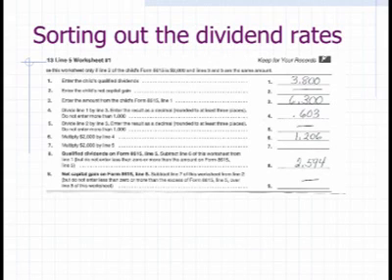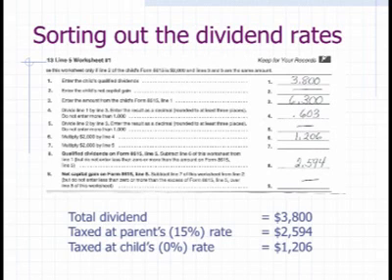So what is line 8? Well, line 8 is how much of the $3,800 is left. What does it say? Subtract line 6 from line 1. And so of the $3,800, 1206 will be taxed at the kids' rates. The rest will be taxed at mom's rates. So here is our breakdown. The $3,800, the amount that is on line 8 is the amount that you will use when calculating the amount of the child's tax at the parents' rates.